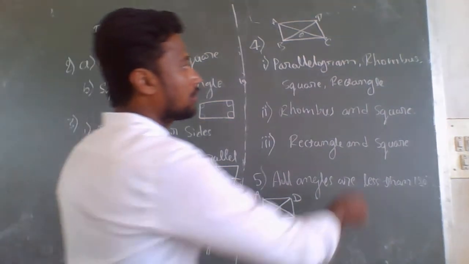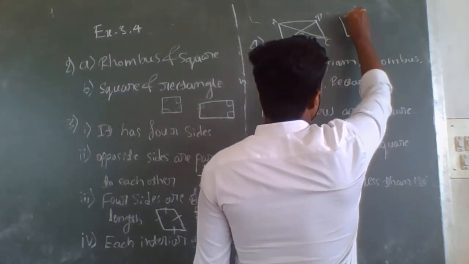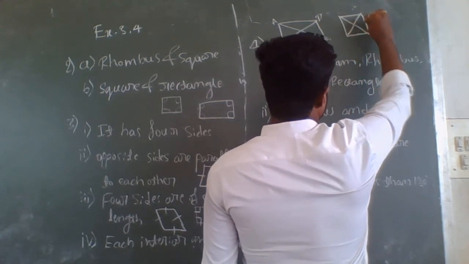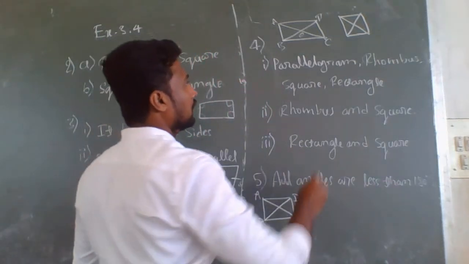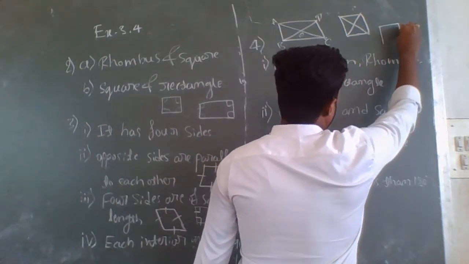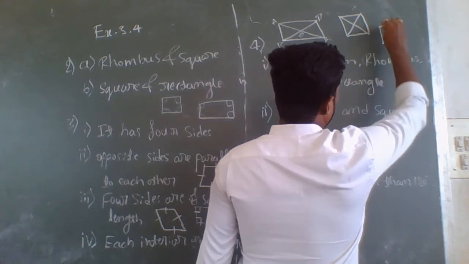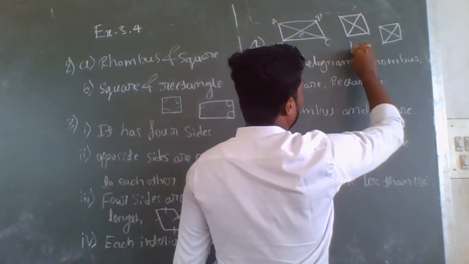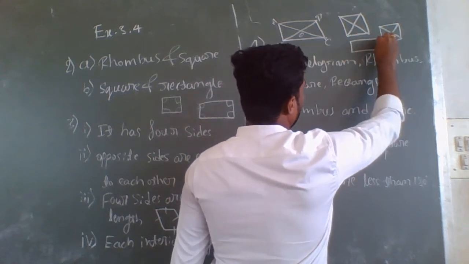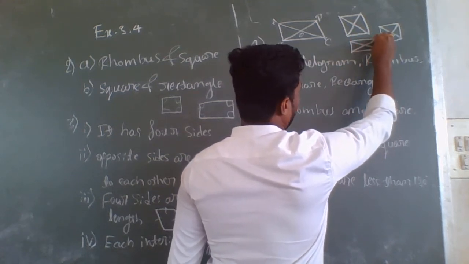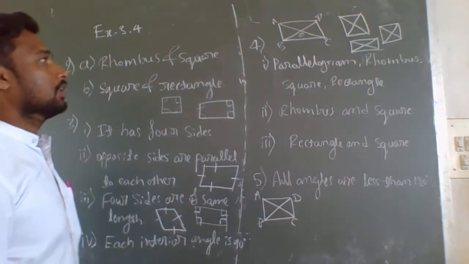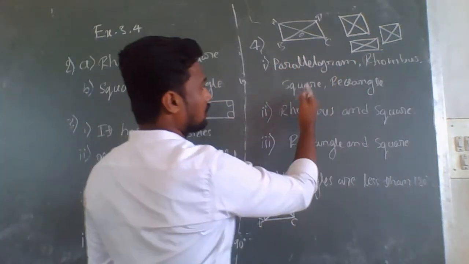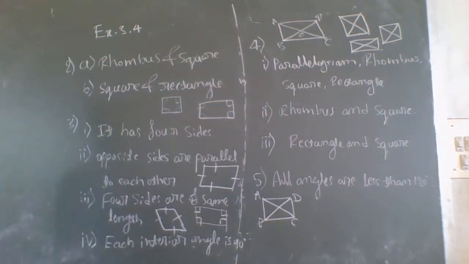Like this only, in a rhombus also, diagonals bisect each other. Here also the same thing. In a square also the same: if it is a square, diagonals bisect each other. In a rectangle, diagonals bisect each other again. So these are the answers for the first question in the fourth main question: parallelogram, rhombus, square and rectangle.